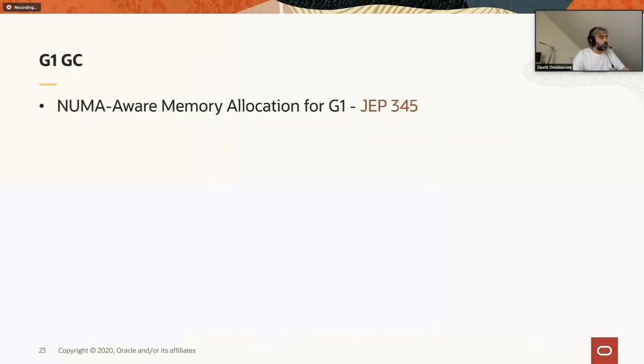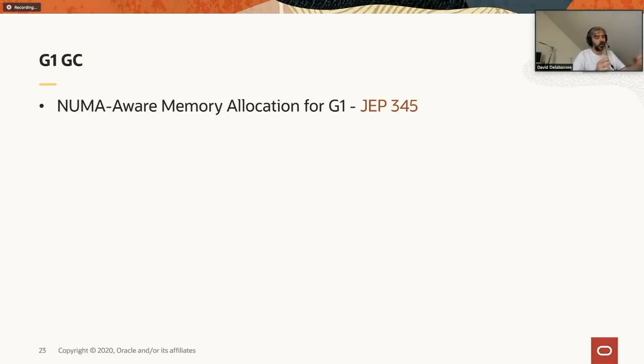Now, let's quickly talk about G1 GC. G1 GC is the default GC. Obviously, we have made a lot of investment within ZGC, but that doesn't mean that we are not looking at improving G1. So, for example, in 14, we added support for NUMA. NUMA stands for non-uniform memory access. Basically, that means that the distance between the memory and the cores is not always equal.